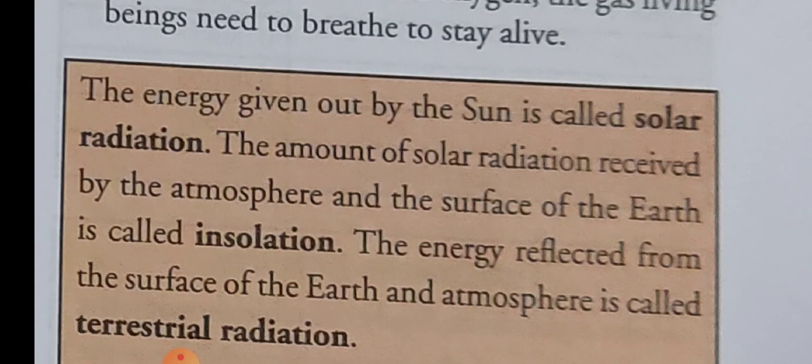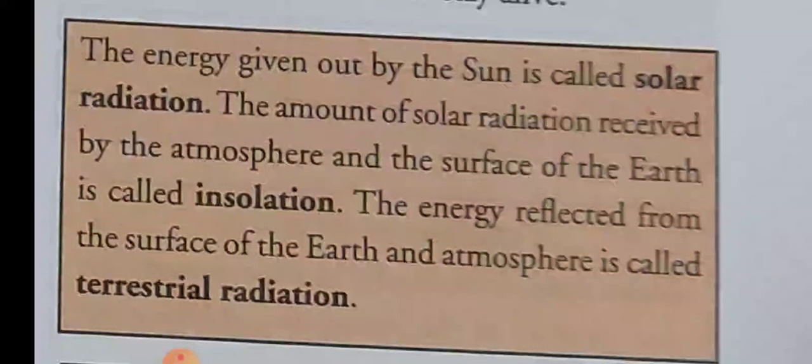Solar radiation means energy given out by the sun, and some amount of the solar radiation is received by the atmosphere. So that amount of solar radiation is called insolation.